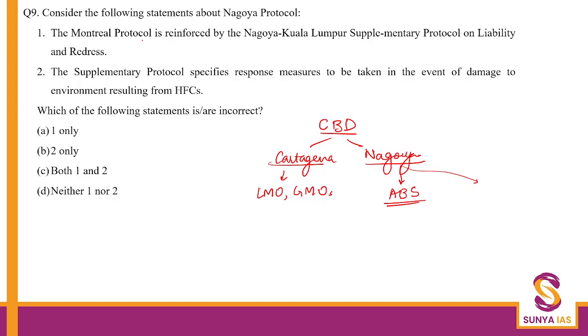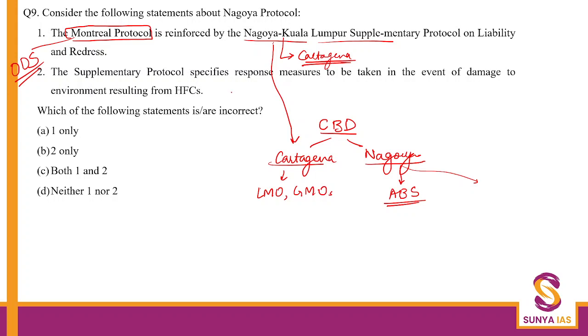So the question is saying Montreal Protocol is reinforced by Nagoya Kuala Lumpur Supplementary Protocol on liability and redress. Okay, so this is the first. See, now this question is very easy to eliminate. Montreal Protocol is related with ozone depleting substances. It has nothing to do with this Nagoya Kuala Lumpur Supplementary. In fact, Nagoya Kuala Lumpur Supplementary Protocol deals with not this Nagoya but with Cartagena. So it deals with Cartagena Protocol, right, on liability and redress.